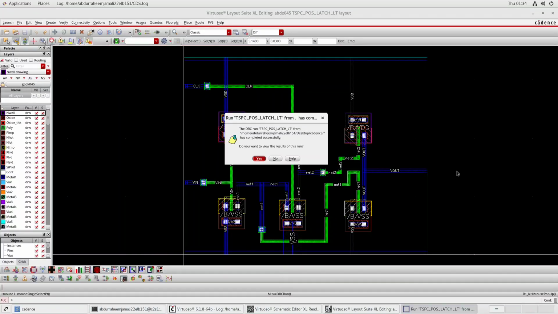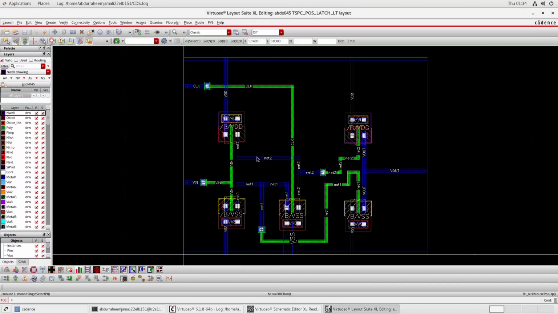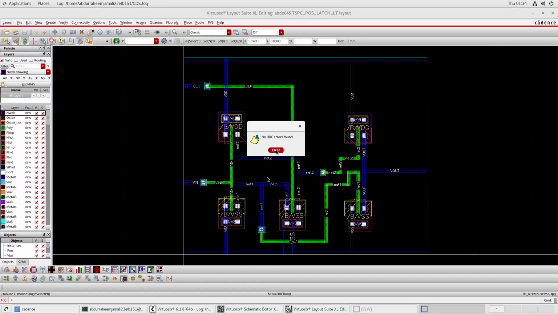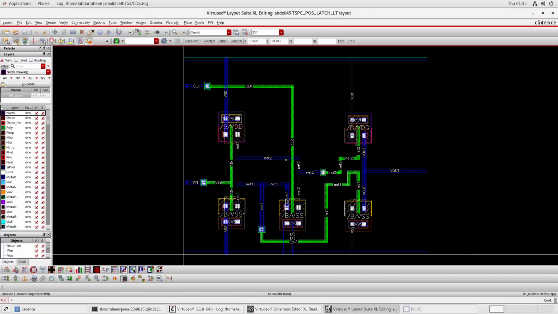DRC is running. Now click on, do you want to view the results of this run? So yes, click on yes. Now we are getting no DRC errors found. This confirms that our layout matches the design rule checks.